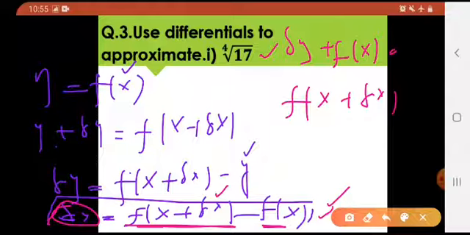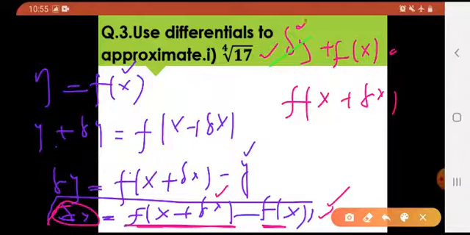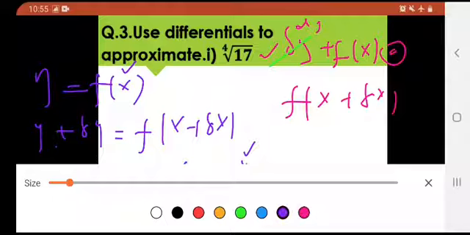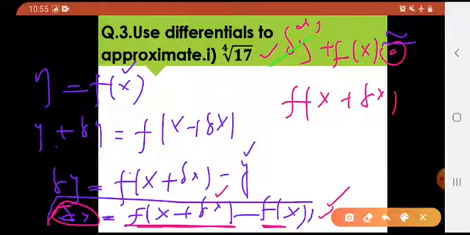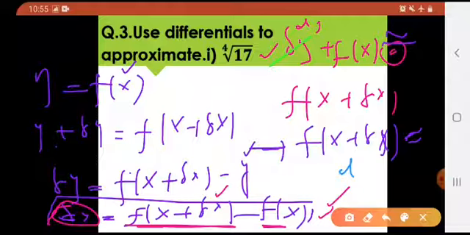What if I replace this delta y with dy? Would this still be equals to? No. This would be replaced with approximately equals to. That is, if I write it as f of x plus delta x approximately equals to dy plus f of x.